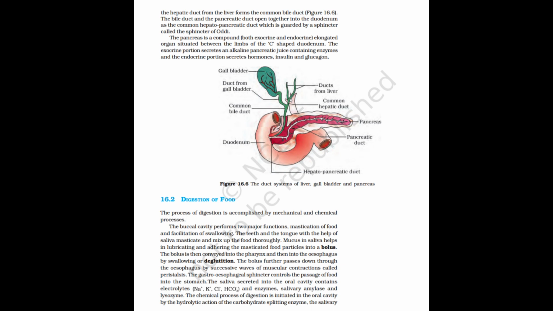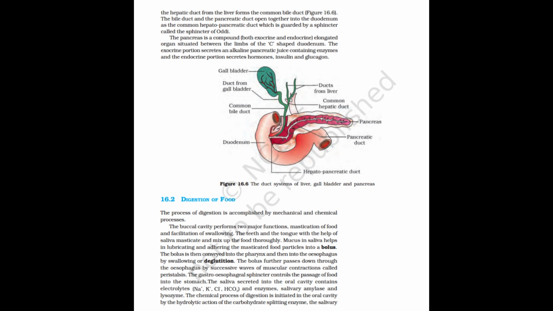The pancreas is a compound, both exocrine and endocrine, elongated organ situated between the limbs of the C-shaped duodenum. The exocrine portion secretes an alkaline pancreatic juice containing enzymes, and the endocrine portion secretes hormones, insulin and glucagon. Figure 16.6. The duct systems of liver, gallbladder and pancreas.